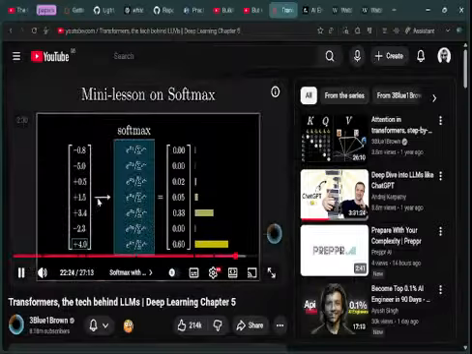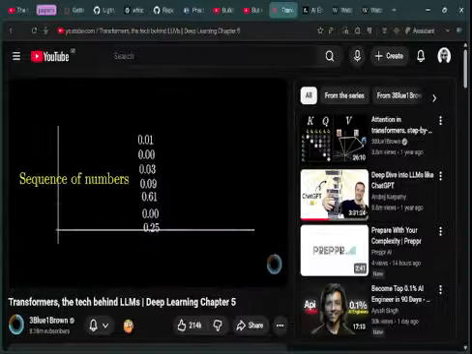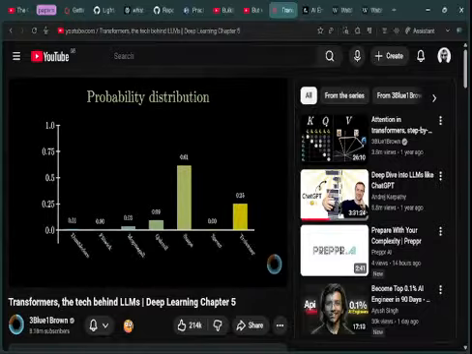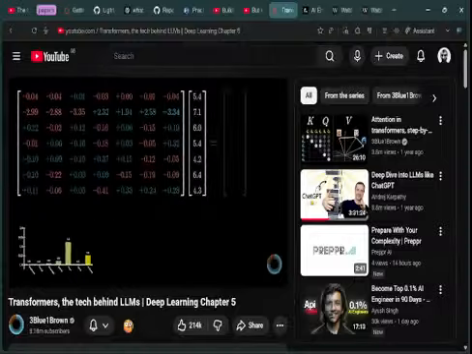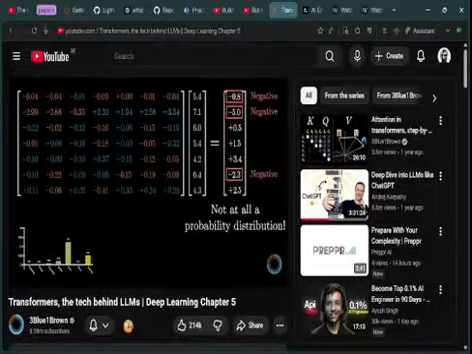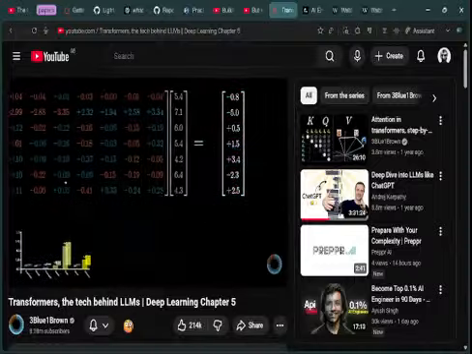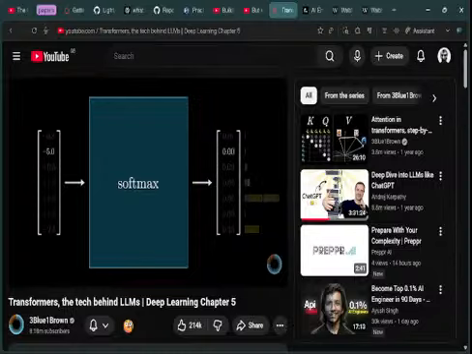As the very last mini lesson for this chapter, I want to talk more about the softmax function, since it makes another appearance for us once we dive into the attention blocks. The idea is that if you want a sequence of numbers to act as a probability distribution, say a distribution over all possible next words, then each value has to be between 0 and 1, and you also need all of them to add up to 1. However, if you're playing the deep learning game, where everything you do looks like matrix vector multiplication, the outputs that you get by default don't abide by this at all. The values are often negative or much bigger than 1, and they almost certainly don't add up to 1. Softmax is a standard way to turn an arbitrary list of numbers into a valid distribution in such a way that the largest values end up closest to 1, and the smaller values end up very close to 0. That's all you really need to know.